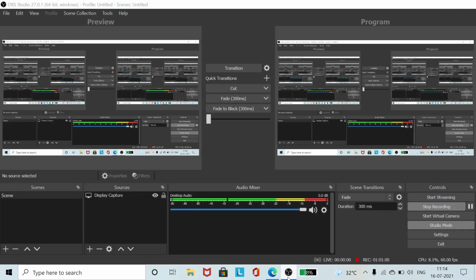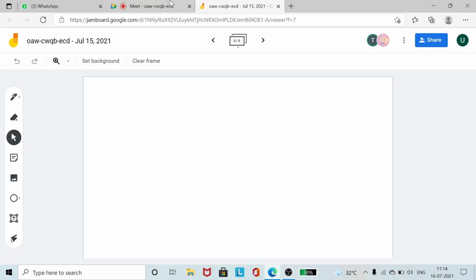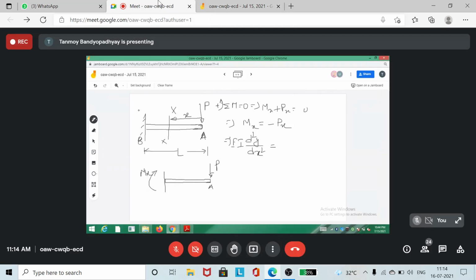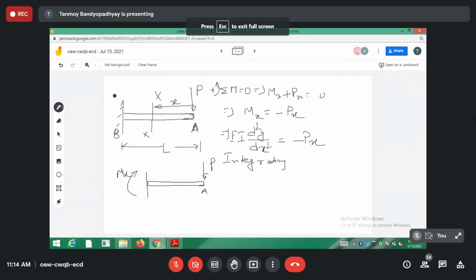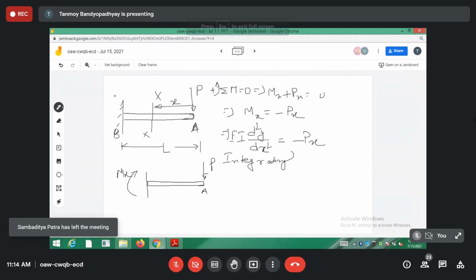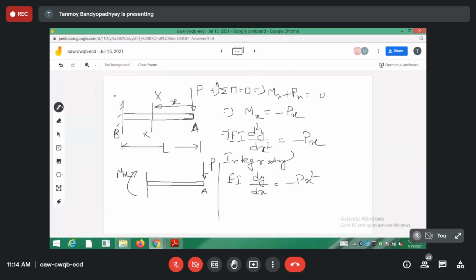Now what is Mx? We know Mx is equal to EI d2y/dx2, that is equal to minus Px. Now if I integrate, I should be getting EI dy/dx is equal to minus P x square by 2 plus C1.